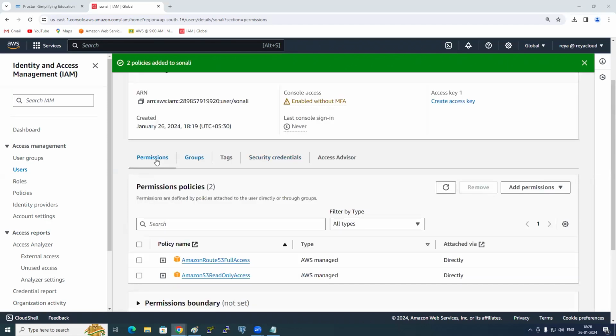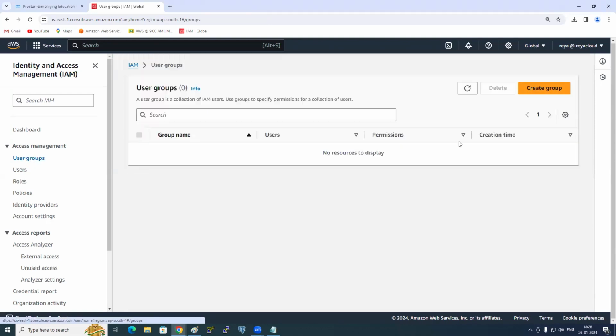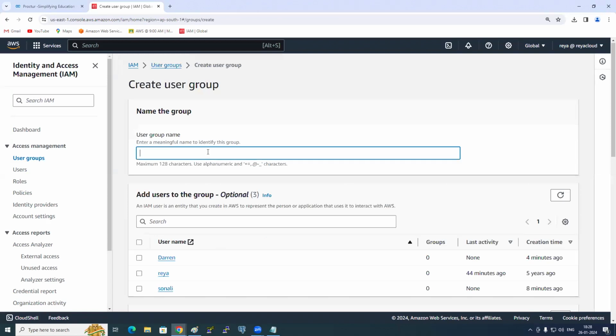Nice. So that is on the permissions. Next, groups. Did we create any groups? Should we create a group? How? On the left side, do you see user groups? Go there. Click on create group. What is the group name? Generally, when you're creating a group, you need to give a proper name, no? In real time also, groups are based on the teams, so you need to group accordingly.